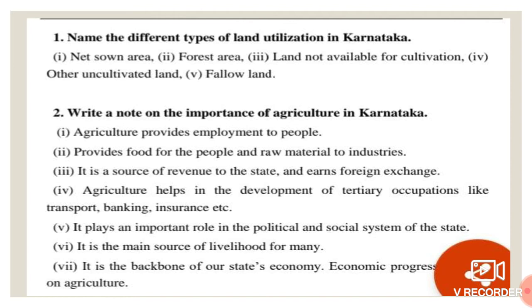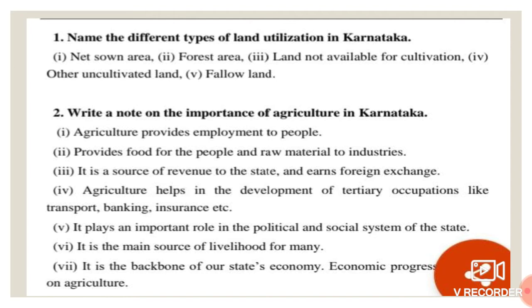Next one, it is a source of revenue to the state and earns foreign exchange. Agriculture is an important source of revenue in every state, and it also earns foreign exchange. Through foreign exchange we earn revenue or income. Next one, agriculture helps in the development of tertiary occupations like transport, banking, insurance, etc. Here, tertiary means different fields like transportation, banking, and insurance. It develops tertiary occupations in the field of agriculture.